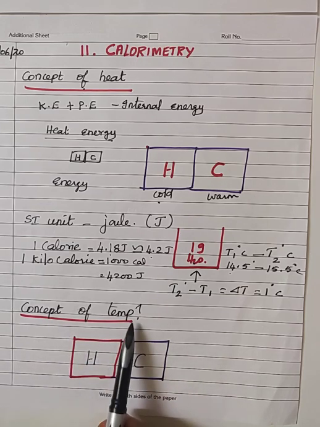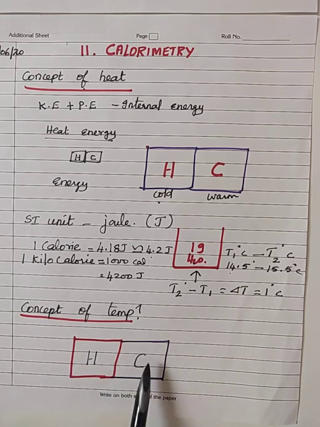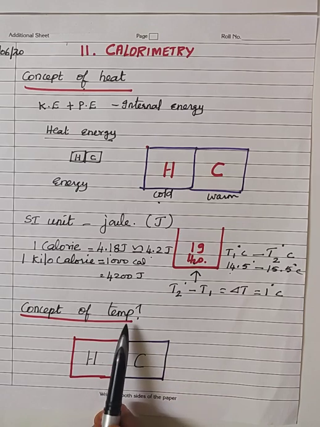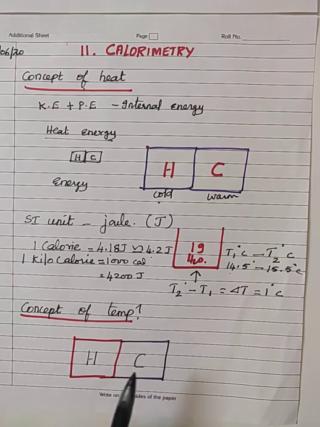So, the concept of temperature determines the direction of flow of heat. In short, temperature is the thermal state of matter which determines the direction of flow of heat when two bodies at different temperatures are kept in contact. The two bodies should be at different temperatures. Yes, then the temperature will determine the direction of flow of heat. This is the definition for temperature.